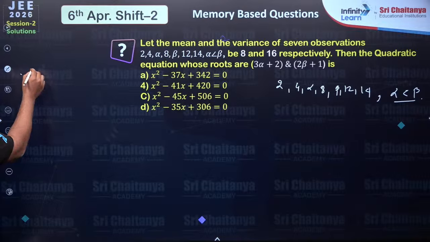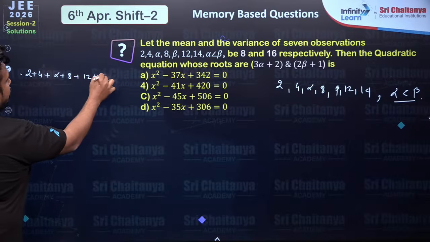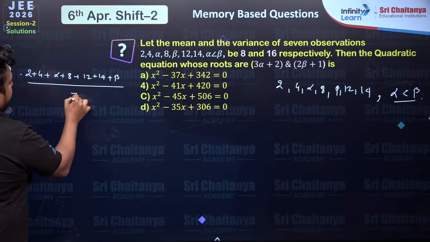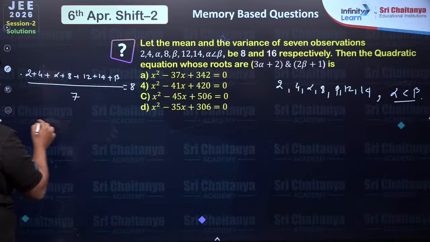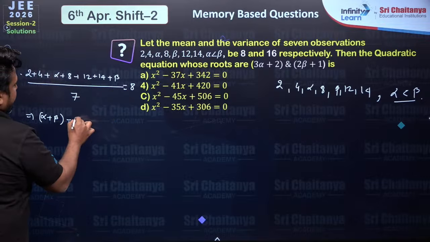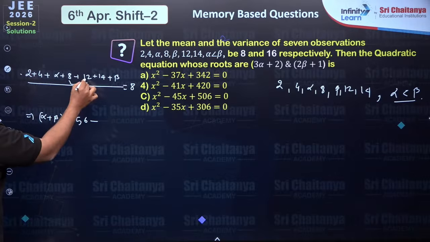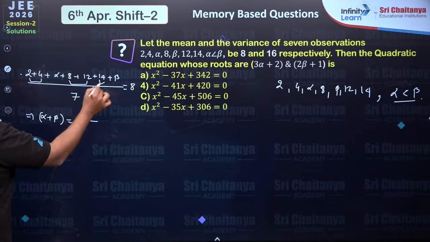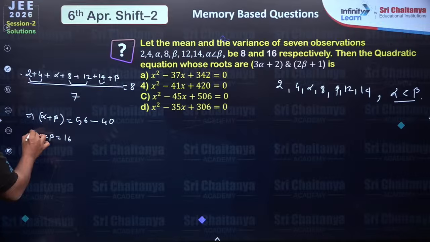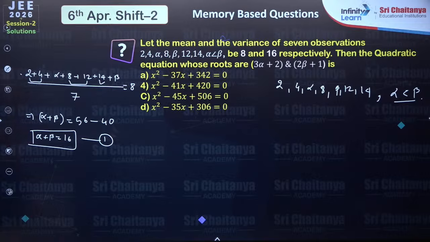So let's start with the mean. (2 plus 4 plus alpha plus 8 plus 12 plus 14 plus beta) by 7, the mean is equal to 8. That means alpha plus beta equals 8 sevens are 56 minus 40, since 2 plus 4 plus 8 plus 12 plus 14 is 40. So I have alpha plus beta as 16. First condition we got. Now for the second condition, variance is 16.